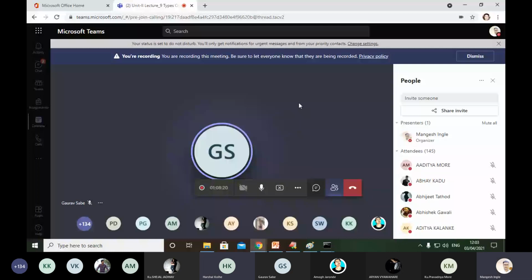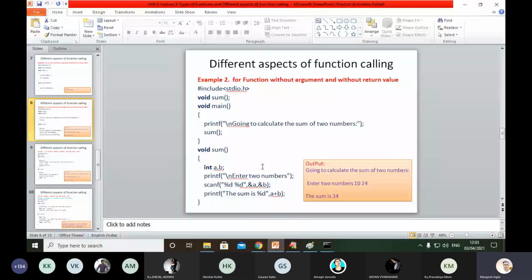So now this program will execute and we will understand it. Functions without arguments, without return value. You can see here the same program we have implemented.